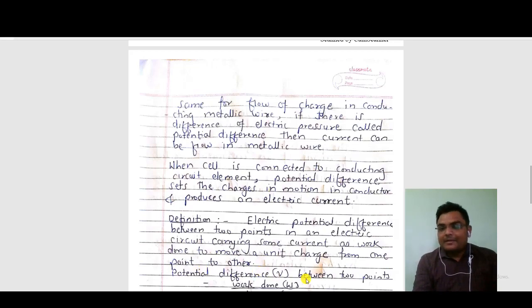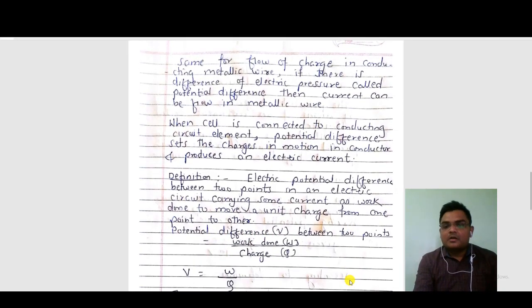Okay, the mathematical expression we can understand: potential difference between two points is work done divided by the charge. The work done required to move the charge from one point to the other is called potential difference.